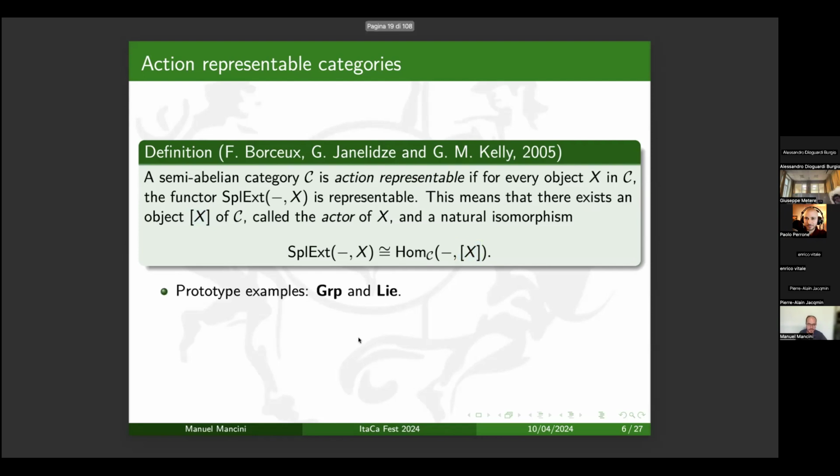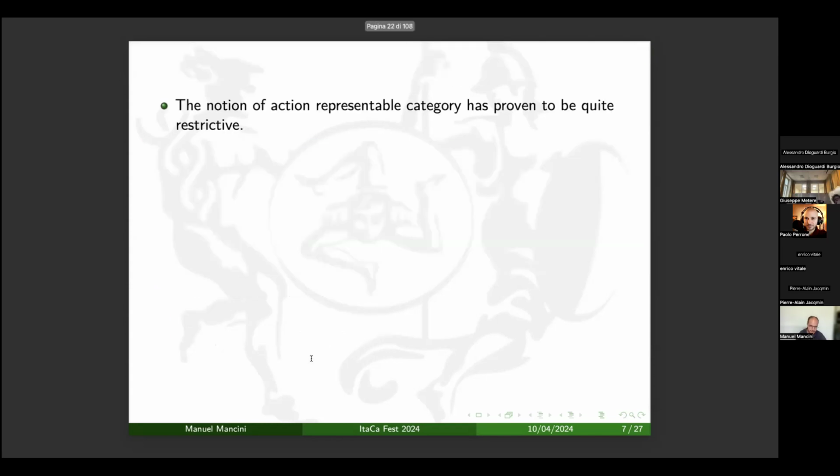And the prototype examples of action representable categories are the category of groups, as we saw in the previous slides, where the actor is the group of automorphisms of X, and the category of Lie algebras over a commutative ring R, where the actor is the Lie algebra of derivations of X. The problem is that there are not a lot of concrete examples of semi-abelian categories that are action representable.